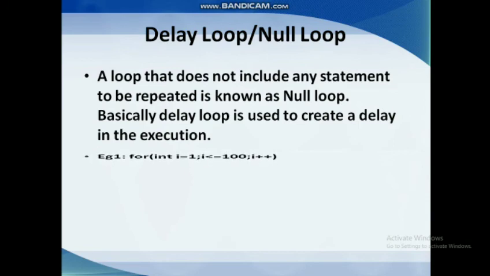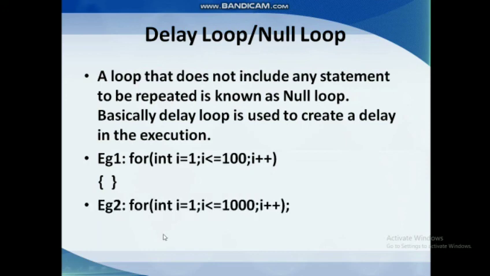So for example, for I is equal to 1, I less than or equal to 100, I plus plus, and there is nothing included in the block. That means this for loop will just go on till 100, and that means a delay is happening there. And another example, for I is equal to 1, I less than or equal to 1000, I plus plus and a semicolon.